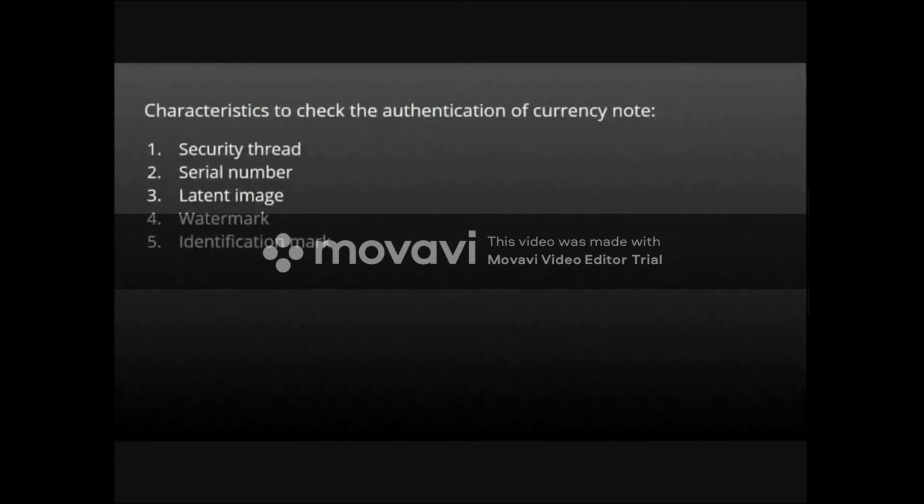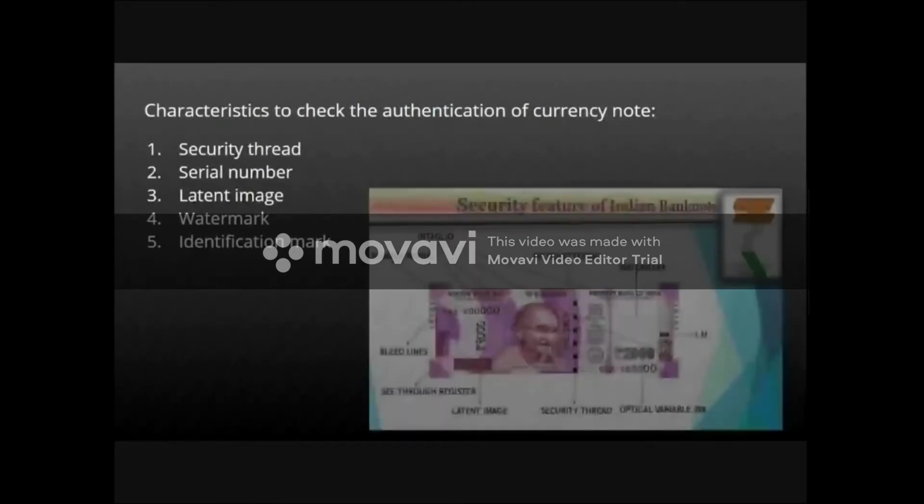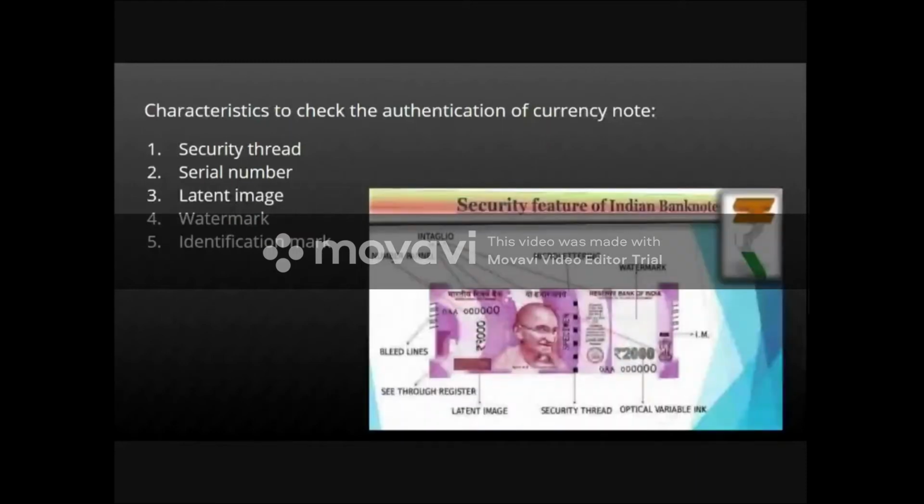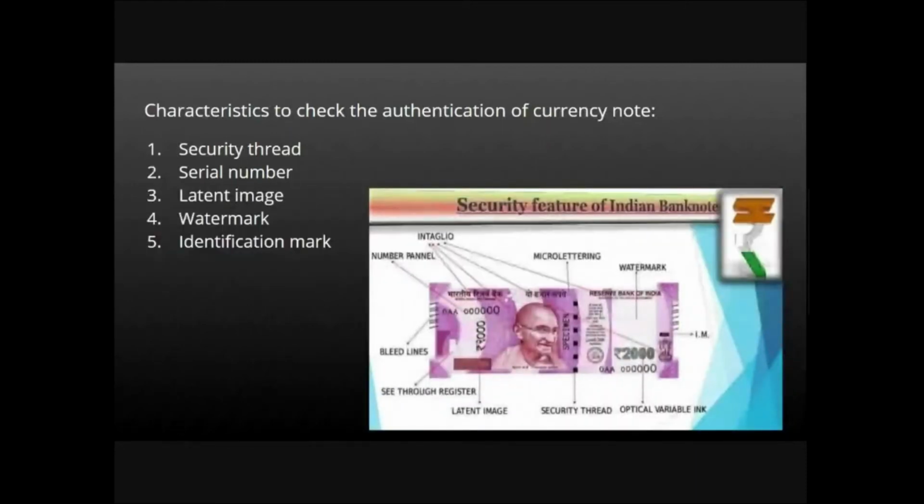Characteristics to check the authentication of the currency note: number one, security thread, then serial number, then latent image, watermark, and identification mark.